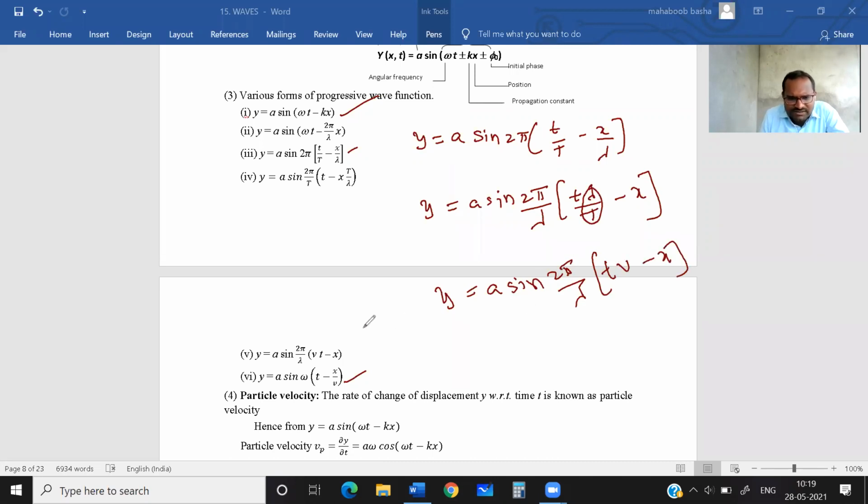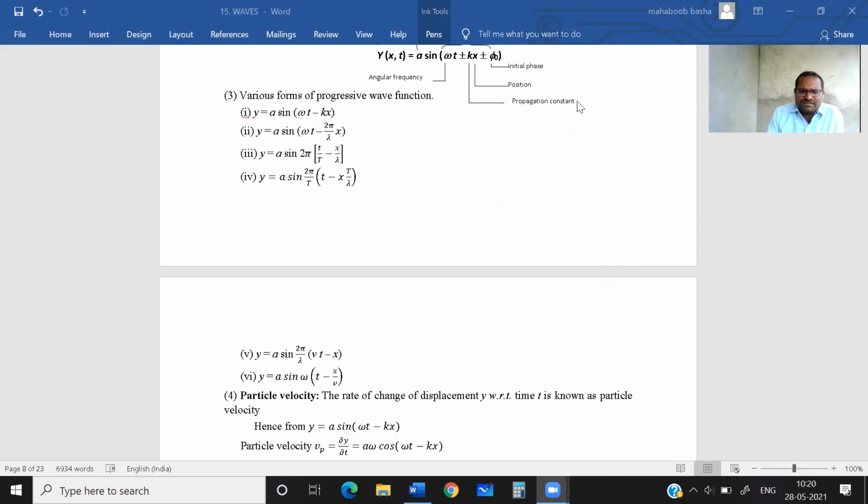Yes, this equation. Clear? These are the different forms of traveling wave equations.